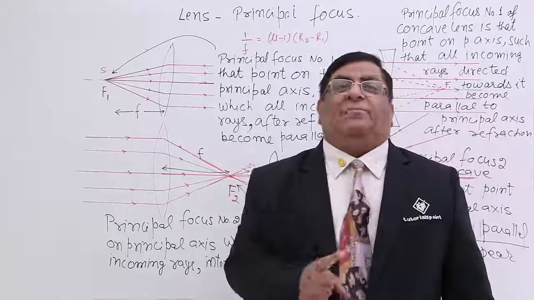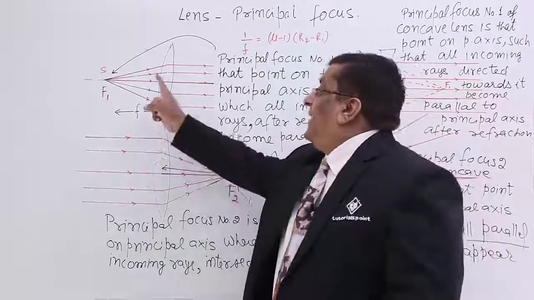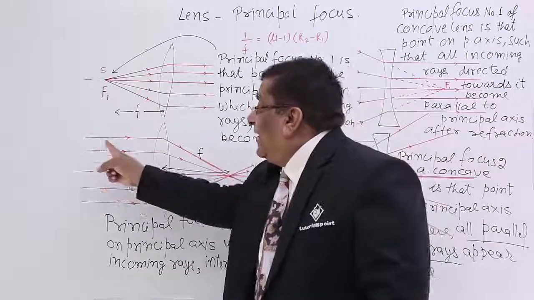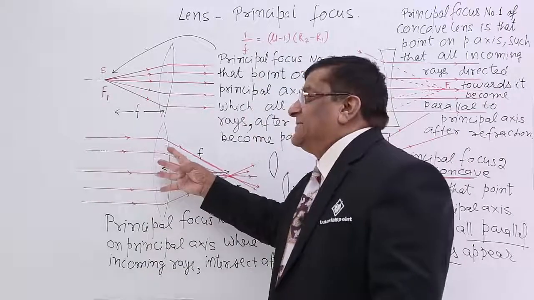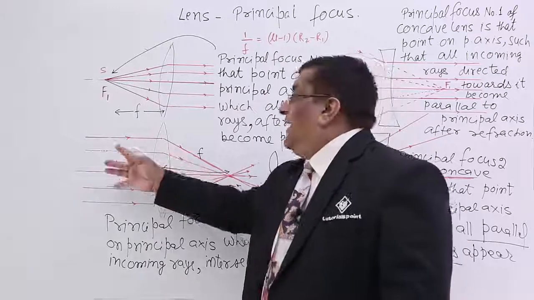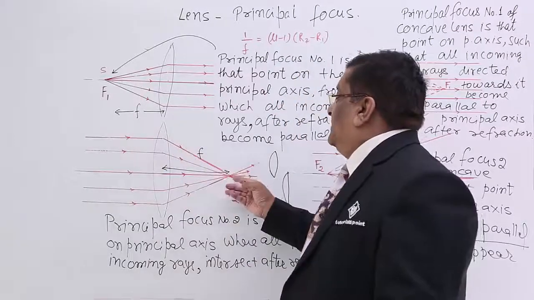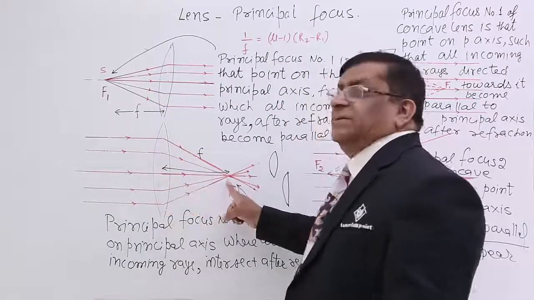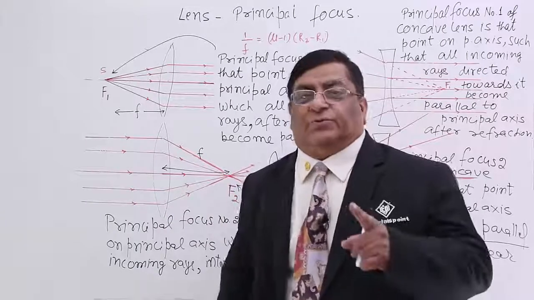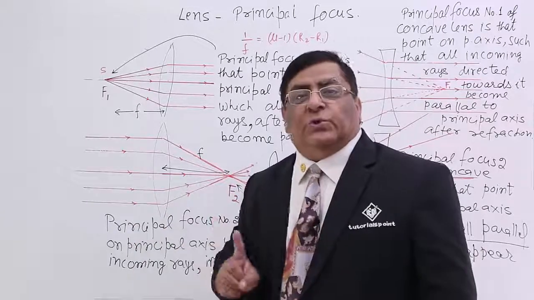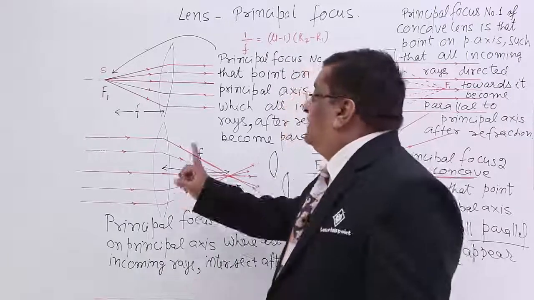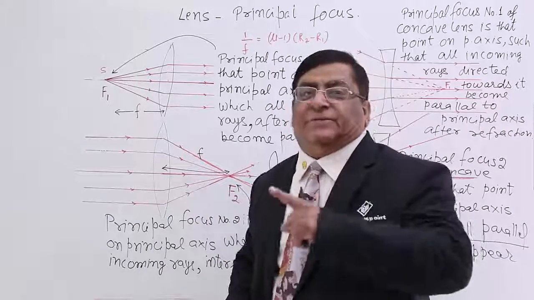So we take the example of parallel light coming from a great distance from the sun, and this parallel light meets here. So this is the focal length, and this focal length is taken to be positive. So the focal length of a convex lens is positive.